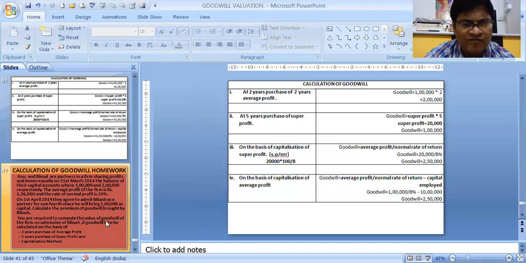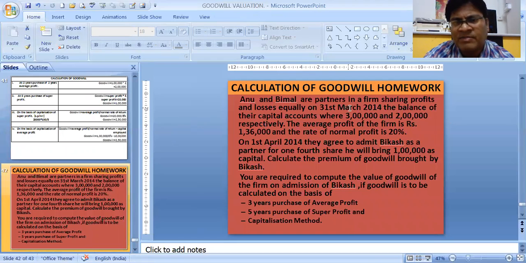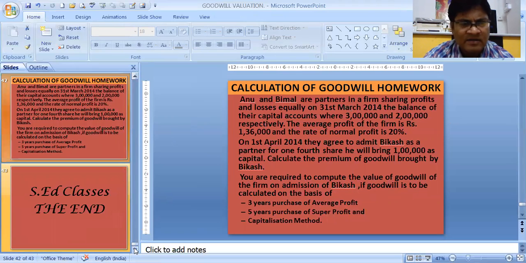And this is your homework, students. Anu and Bimal are partners these days. You are required to compute the value of goodwill on the admission of Vikas, if goodwill is to be calculated on the basis of 3 years purchase of average profit, 5 years purchase of super profit, and through the capitalization method.